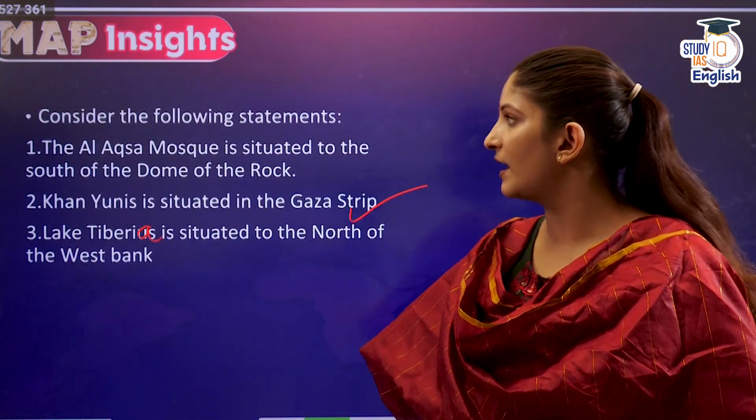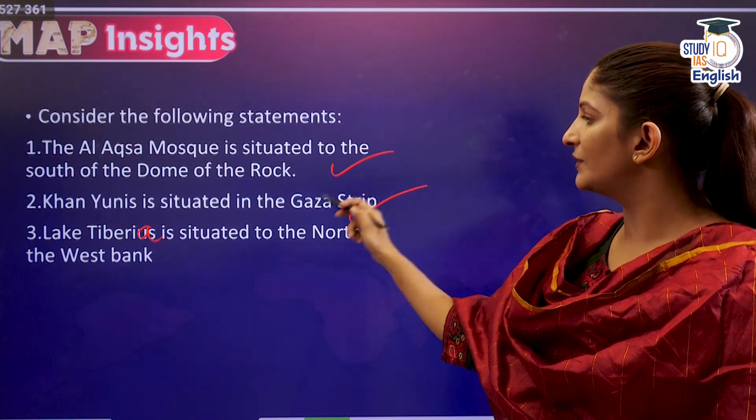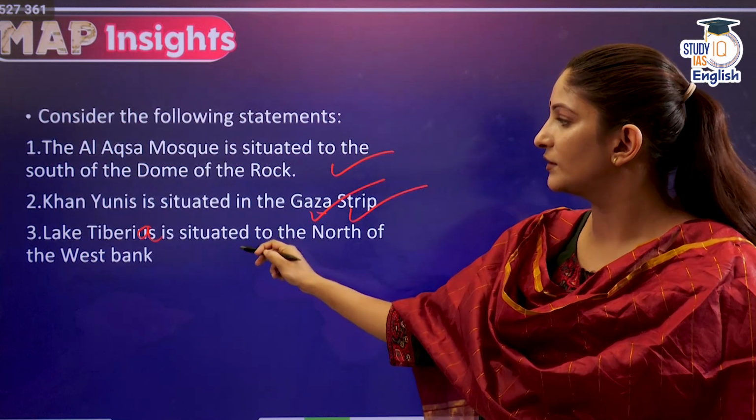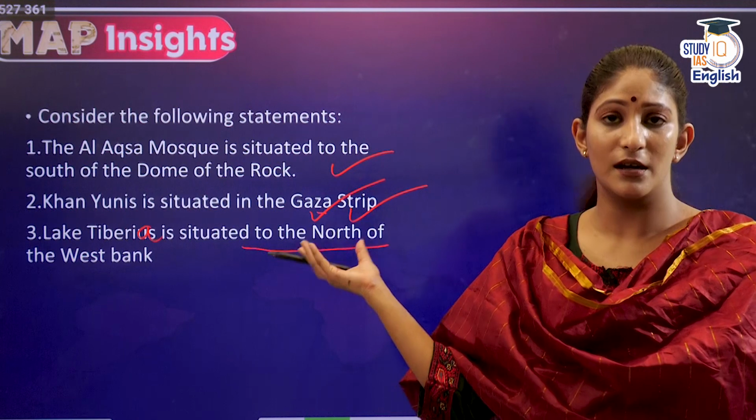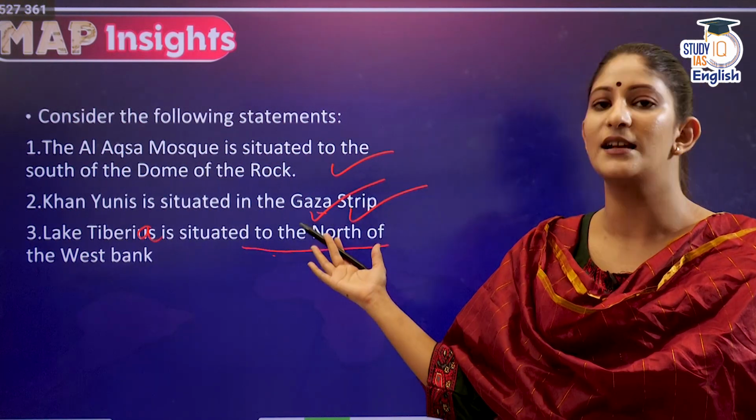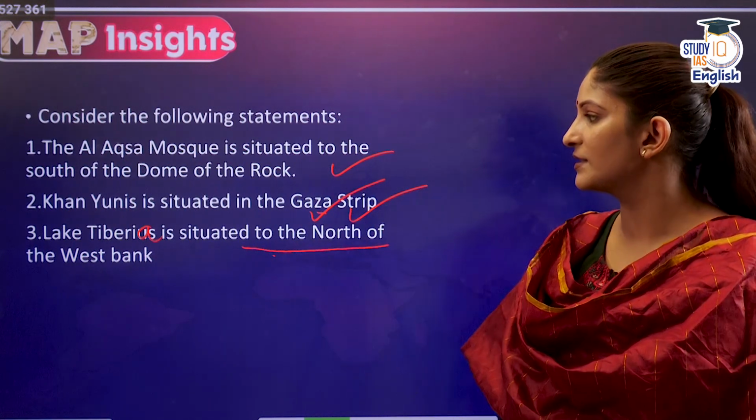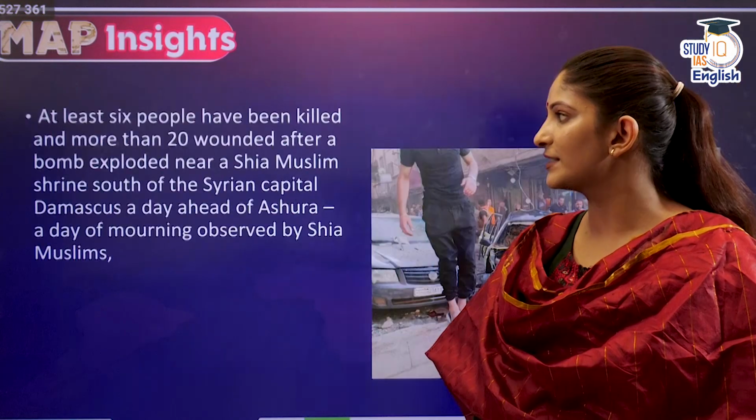Let's solve this. The Al-Aqsa Mosque is situated to the south of the Dome of the Rock. This is correct. Khan Yunis is situated in the Gaza Strip. This is also correct. And then the Lake Tiberias is situated to the north of the West Bank. This is also correct. Earlier I said Khan Yunis was being asked about in the West Bank. No, it was asked in the Gaza Strip only. So all the 3 statements are correct. That means 3 only will be the correct answer. Alright, let's move forward to the next question.